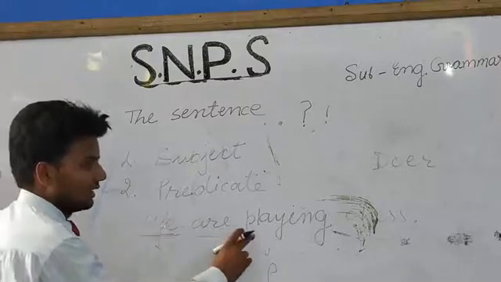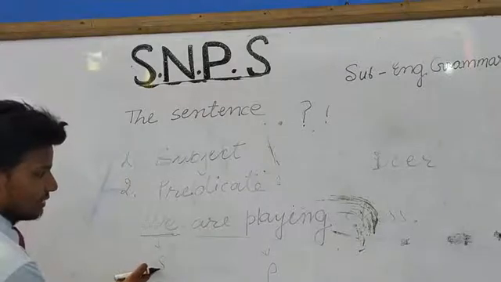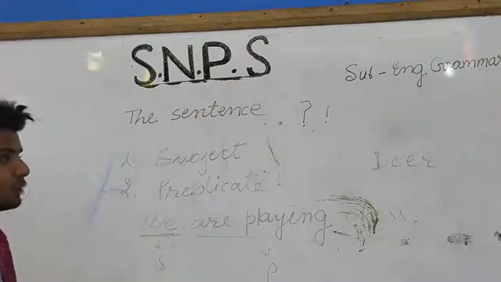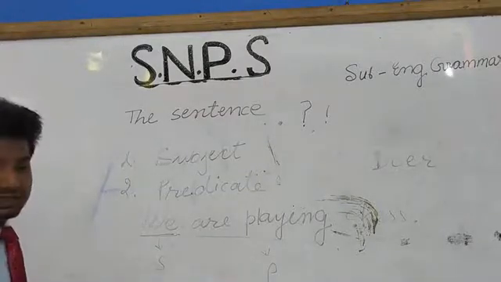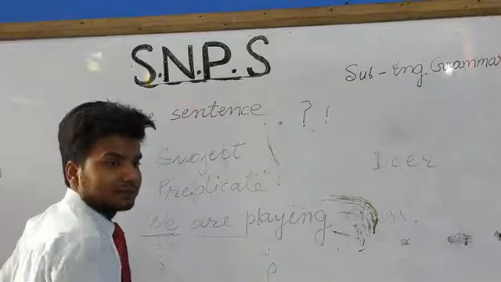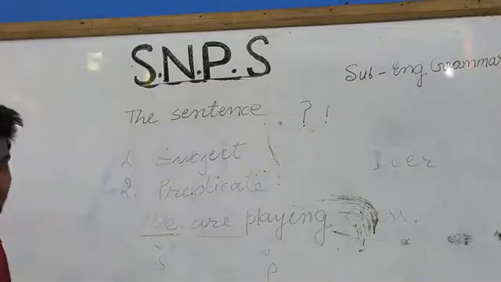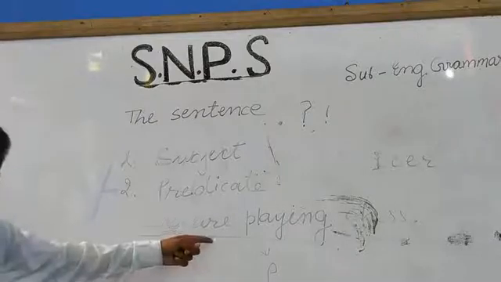We are playing chess. In the sentence, "we" is the subject, but we are talking about what we are doing: we are playing chess. That means what is said about the subject. What is being said about the subject? What is the subject doing? The subject is playing chess. That means we are playing chess.